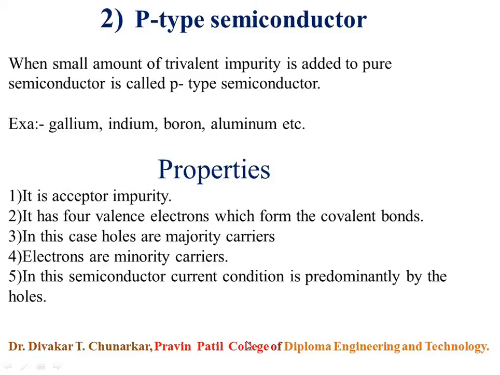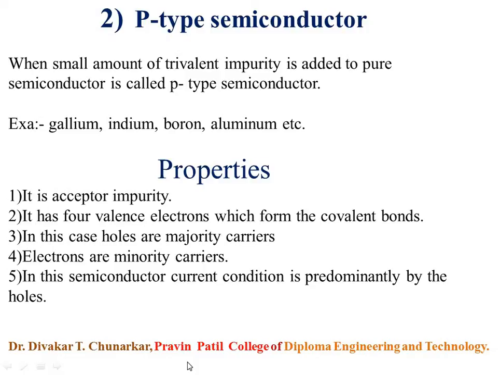Again, I revise this p-type semiconductor. A small amount of trivalent impurity added to a pure semiconductor is called p-type semiconductor. For example, indium, boron, aluminum, gallium. Then properties of p-type semiconductor. Number 1, p-type semiconductor is an acceptor impurity.